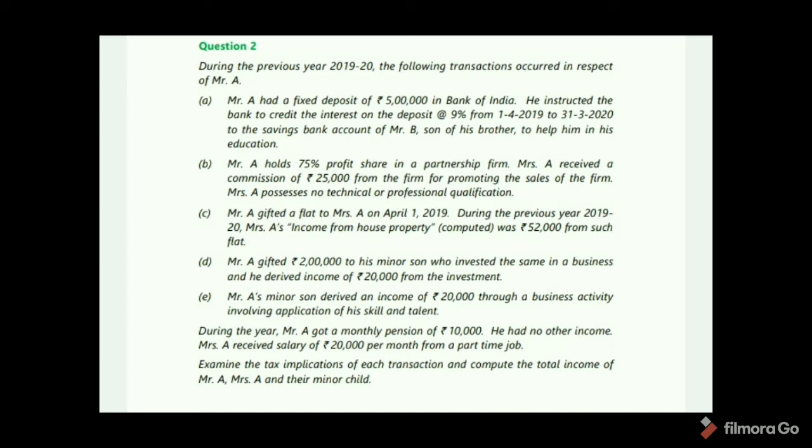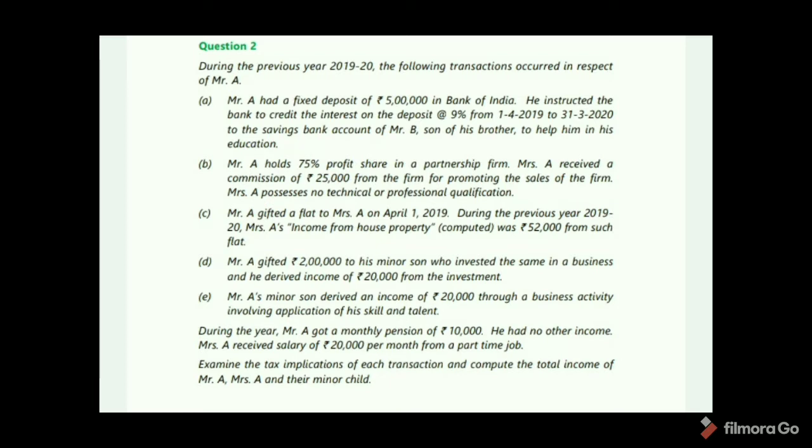Mr. A holds 75% profit share in a partnership firm. Mrs. A received a commission of 25,000 from the firm for promoting the sales of the firm. Mrs. A possesses no technical or professional qualification. Mr. A gifted a flat to Mrs. A on April 1, 2019 during the previous year 2019-20.